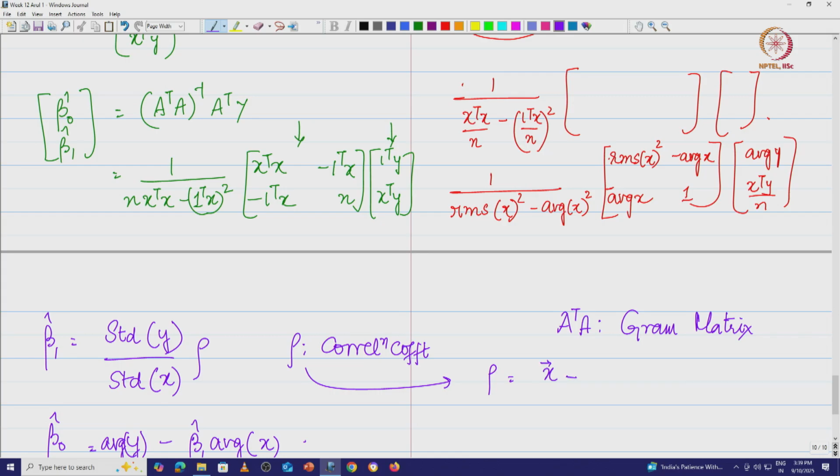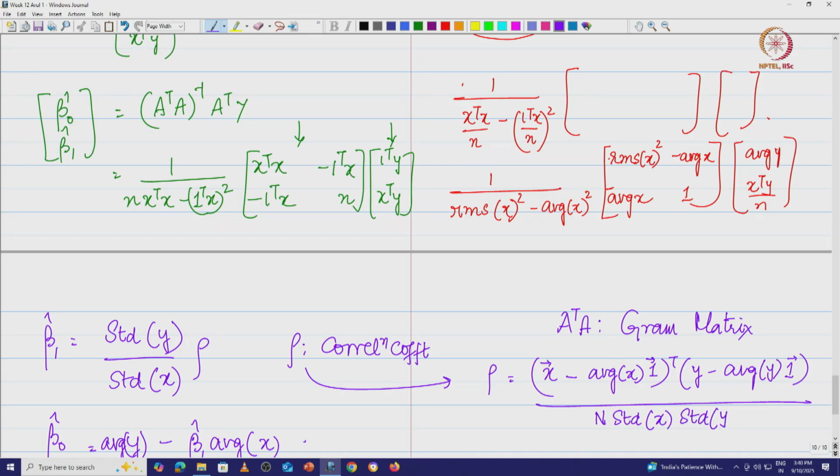So this is going to be x minus the average of x into 1, the whole transpose, where 1 is the vector with all components equal to 1, and then y minus the average of y into the one vector, divided by n times the standard deviation of x and the standard deviation of y.